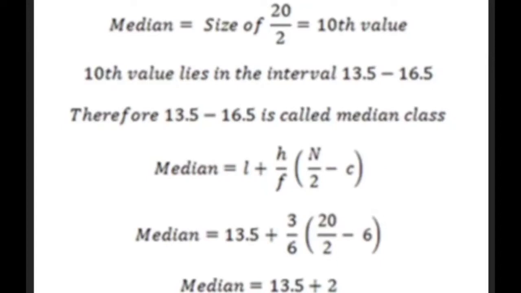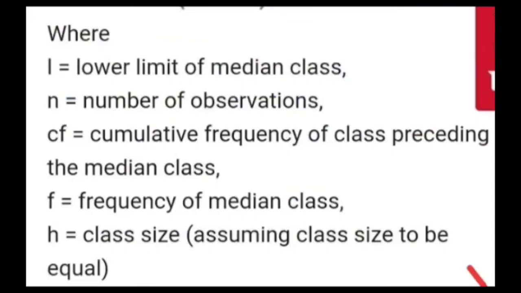So what do L, H, F, n divided by 2 and C mean? Let's know about it. L means lower class limit of the median class. Lower class limit here means the class boundary. So the lower class boundary of the median class is L.